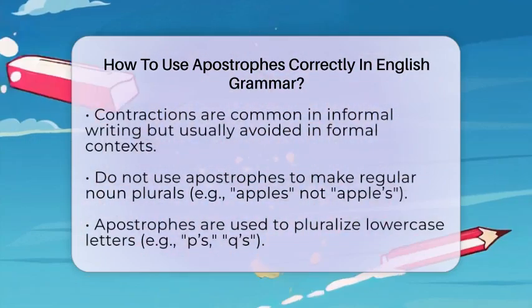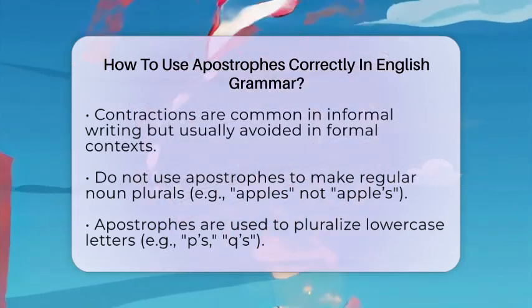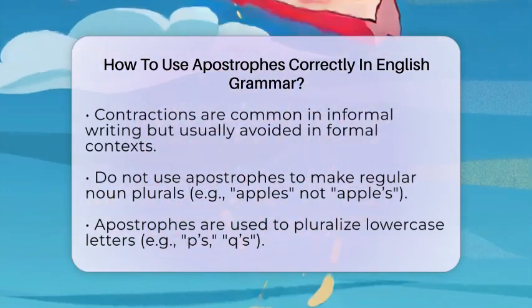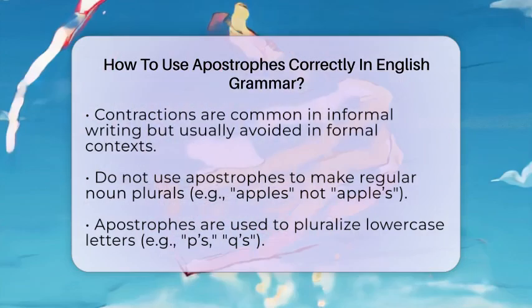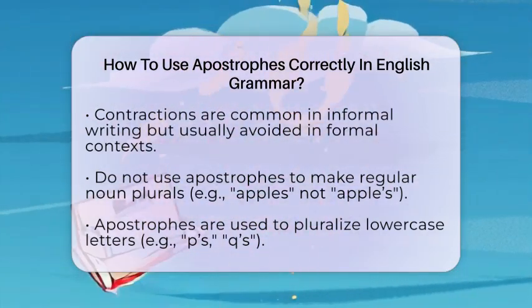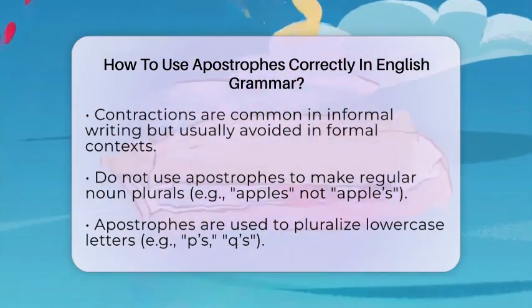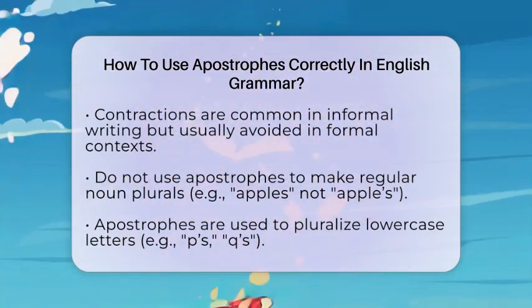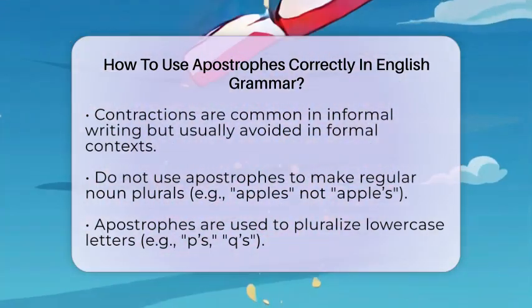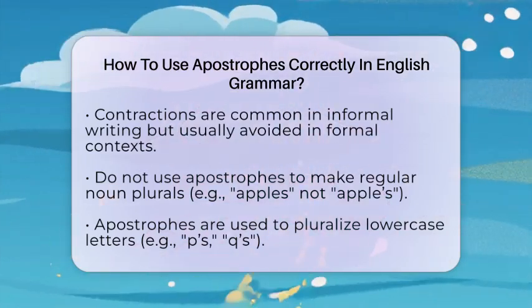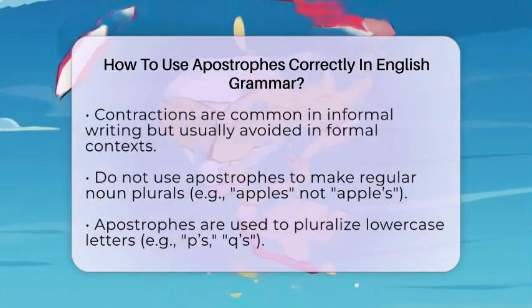A common mistake is using apostrophes to make plurals. For example, writing apple's when you mean more than one apple is wrong. The plural of apple is apples, with no apostrophe. The only time you add an apostrophe for plurals is when you are making lowercase letters plural, like P's or Q's, to avoid confusion or awkward spelling.